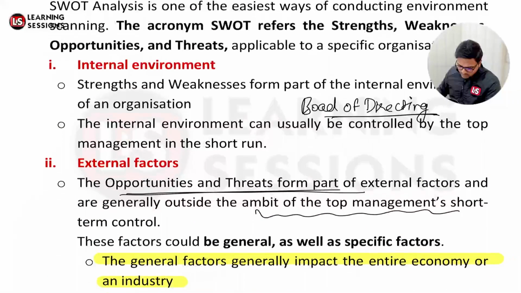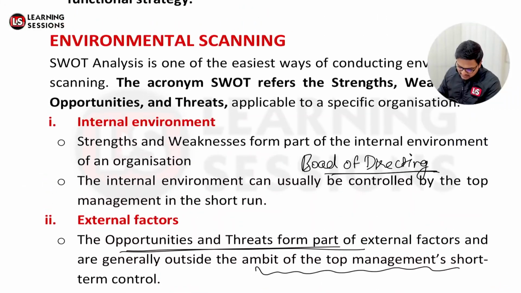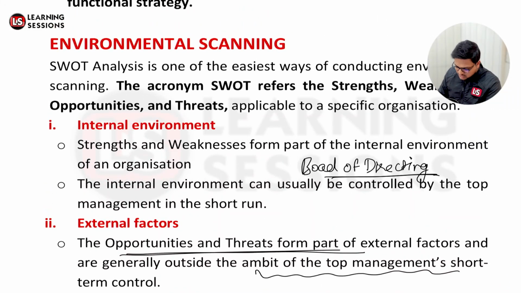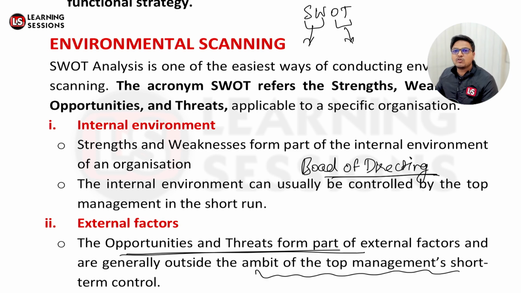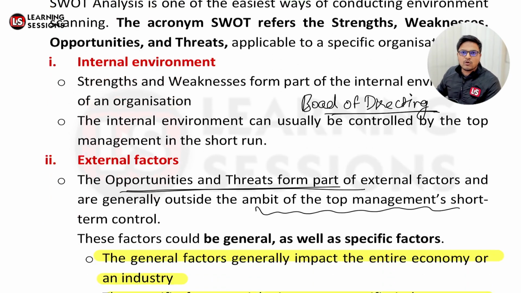So we just learned about what? We learned about environmental scanning, which can be done through the SWOT. SW, that is strengths and weaknesses, can help for the internal environment. And O and T, that is opportunities and threats, can go for the external factors, right? Which are basically outside the ambit of the top management, right? That's basically related to SWOT.